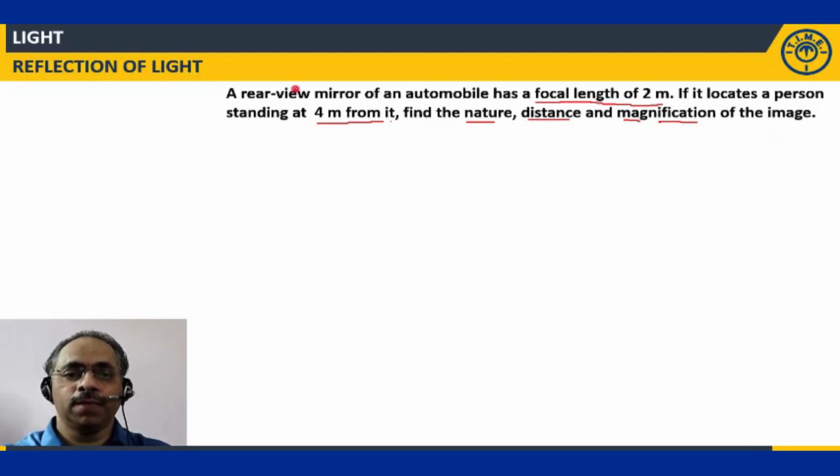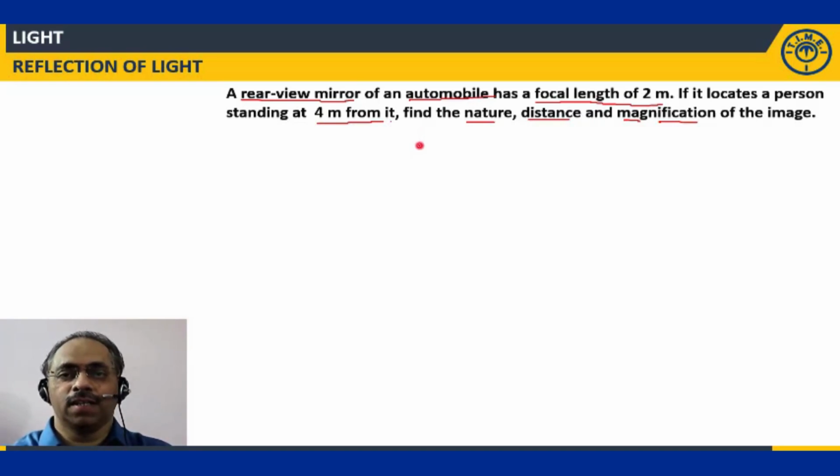What is the mirror over here? It is a rear view mirror of an automobile. Why am I highlighting these points? Because we have seen that for an automobile, the rear view mirror will be made up of a convex mirror. In the case of a convex mirror, what would be the nature of the images formed?